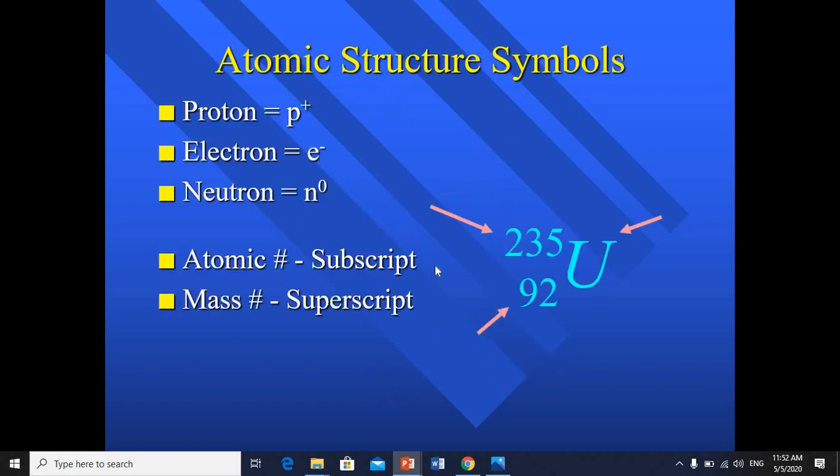If I'm showing you this uranium, you have two numbers here. The biggest one is the mass number, which means the protons and neutrons together, while the smallest one is the atomic number, which is the number of protons and also the number of electrons. So the protons here are 92, right? Electrons also equal 92. For the neutrons, I must subtract 92 from 235 to get the number of neutrons.